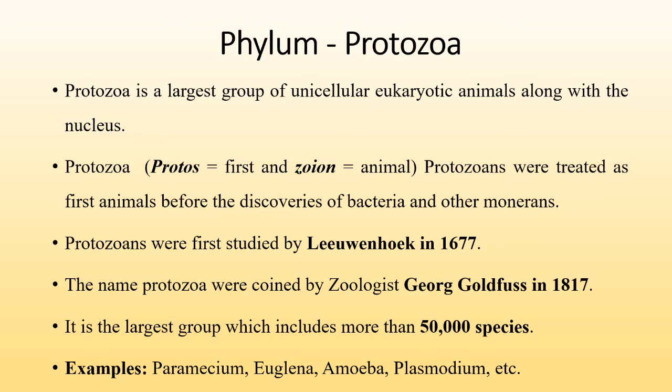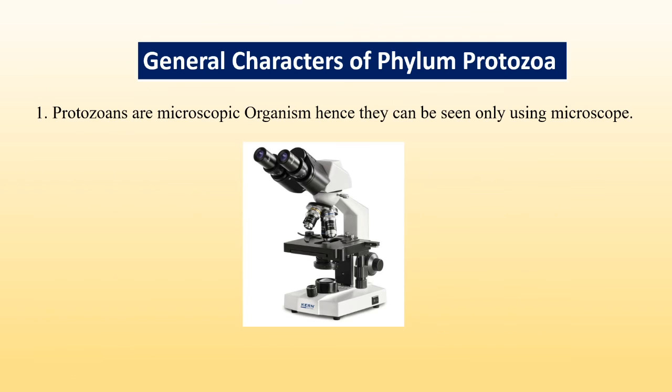Because of their nature of body, they are microscopic, and they are present in abundant quantity on the earth. Here I mention some examples of protozoan animals, for example Paramecium, Euglena, Amoeba and Plasmodium. Now we turn to the second important topic, that is the general characteristics or salient features of phylum Protozoa.